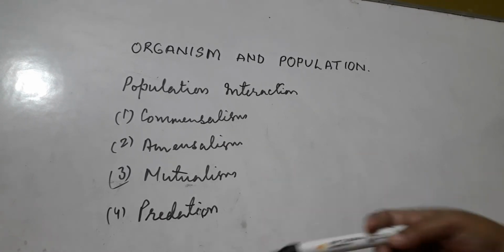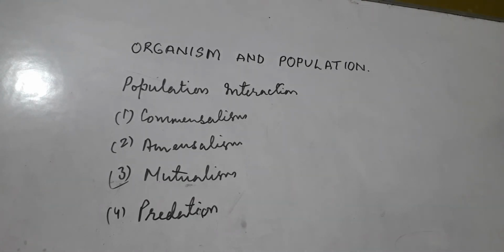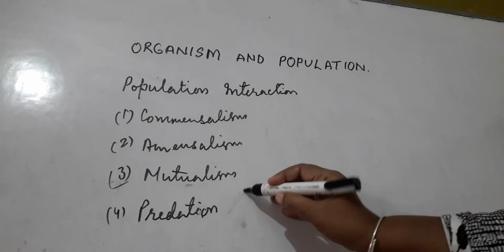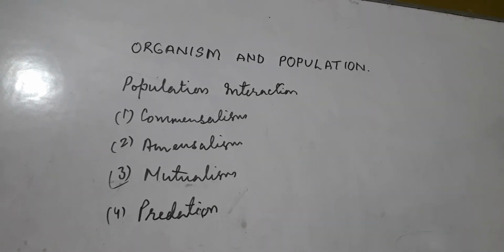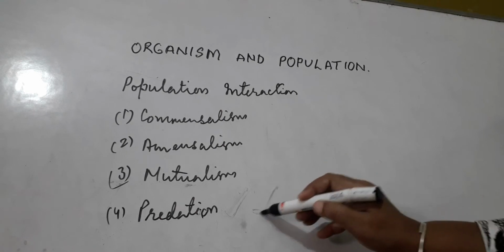What is predation? You know that predation means one organism catches the other organism for its food.